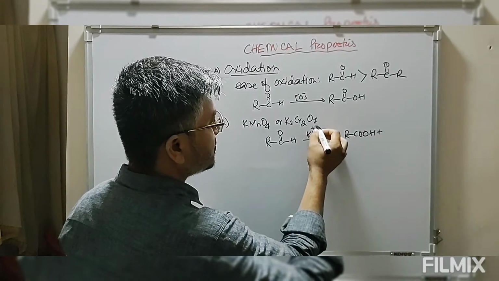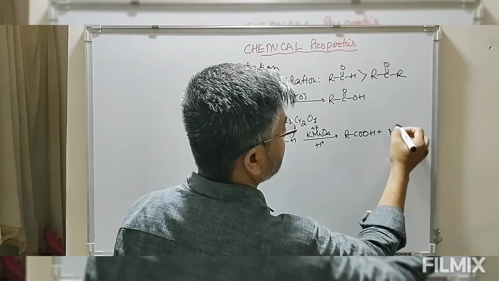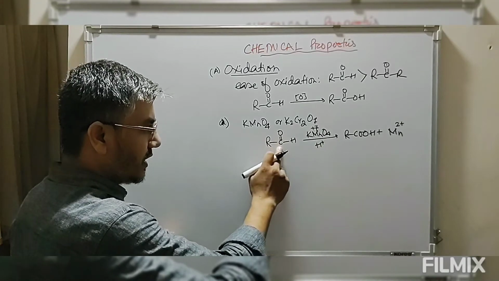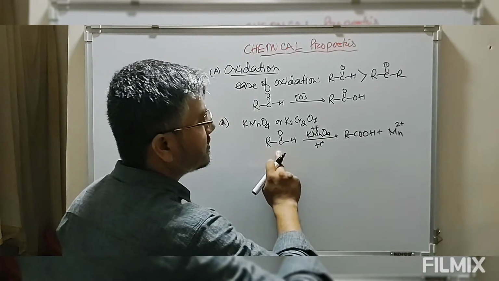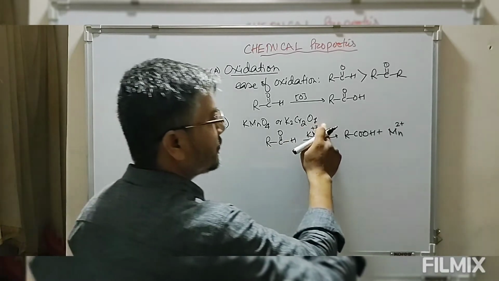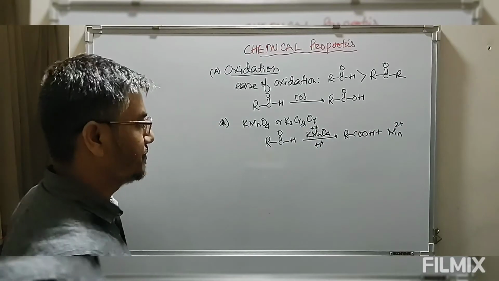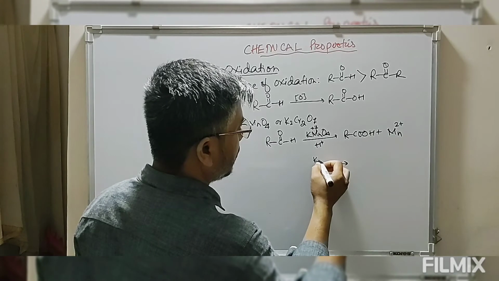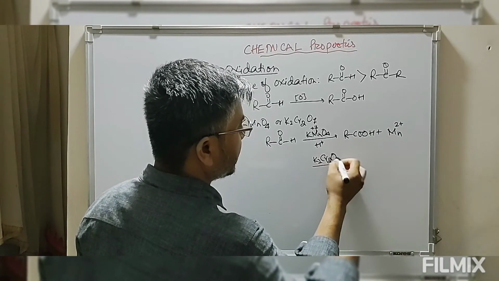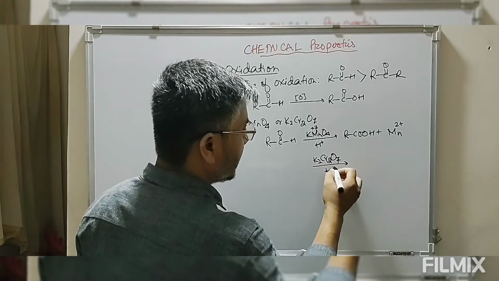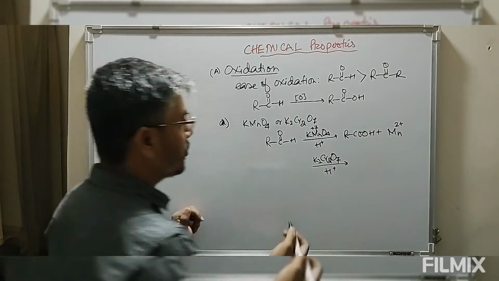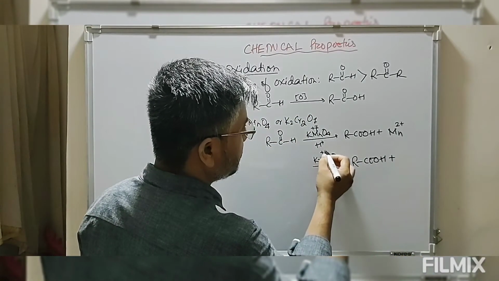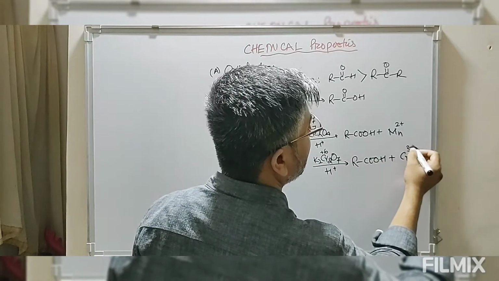Now initially Mn was +7, after this reaction Mn changes to +2. So this is the oxidizing agent which oxidizes aldehyde to acid, and this aldehyde is a reducing agent which reduces Mn from +7 to +2. Similarly, if we take this aldehyde and make it react with potassium dichromate, K2Cr2O7, in acidic medium, acidified potassium dichromate, this is also converted into carboxylic acid, and chromium which was in +6 oxidation state now changes to chromium +3.